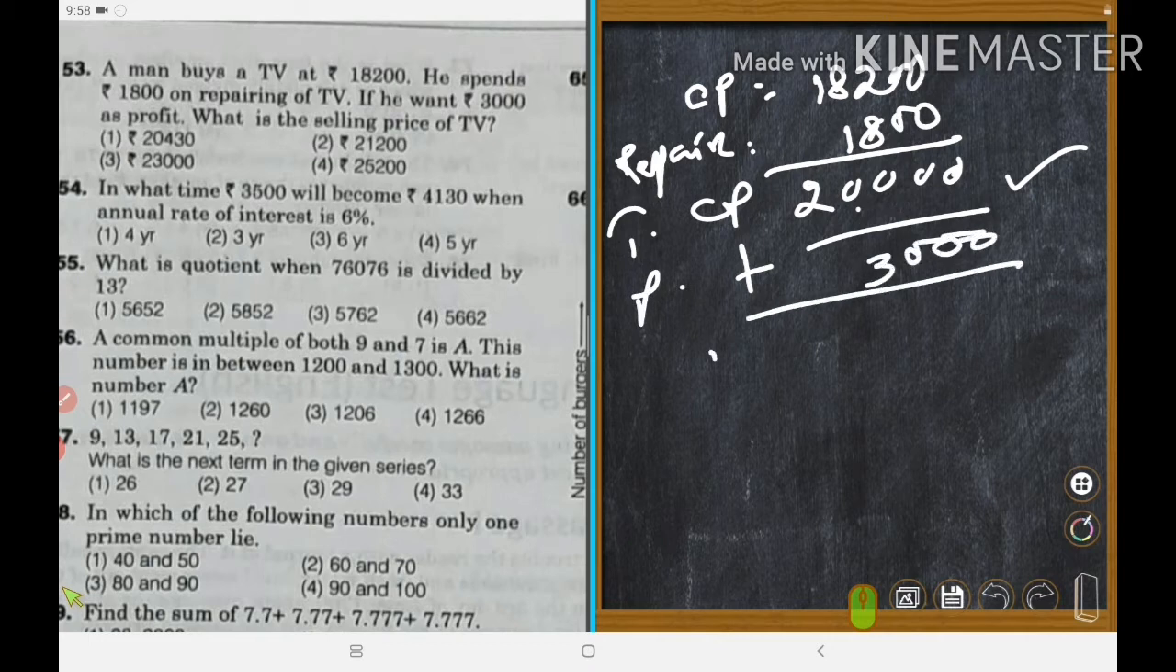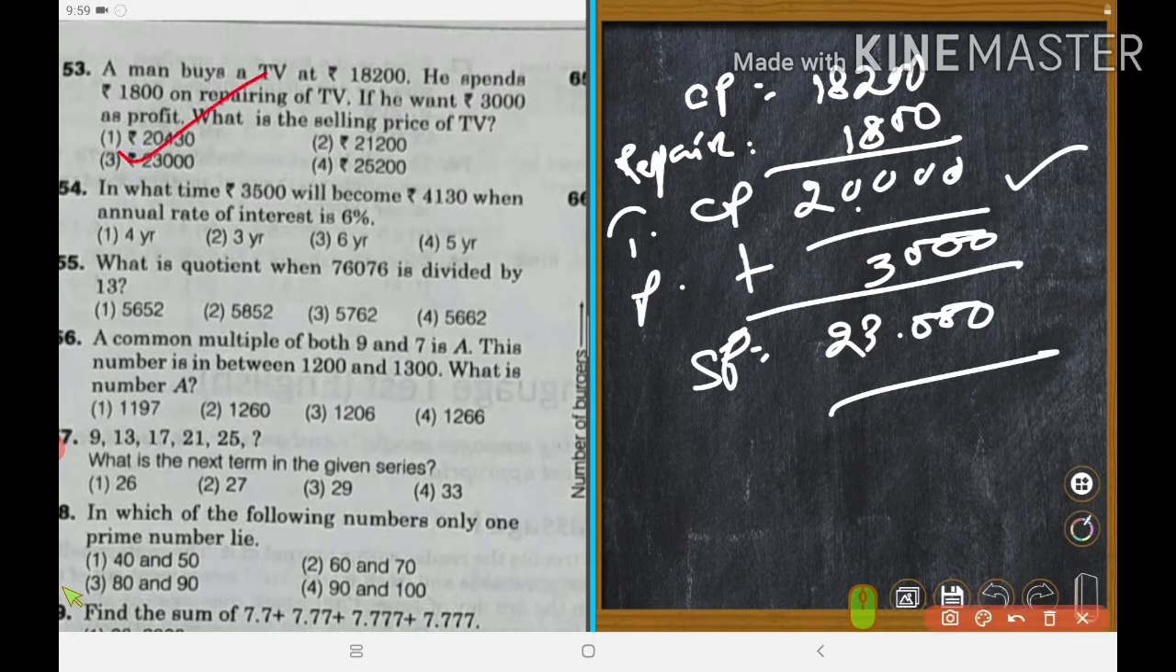So SP is equal to 23,000. The right answer is 23,000. What is the selling price of the TV? 23,000. Okay. Answer 3. Did you understand, good? Okay. Now let's move.